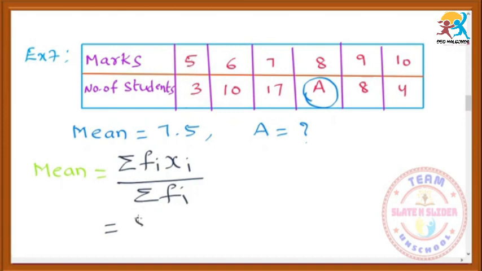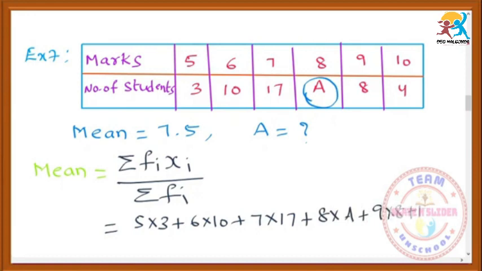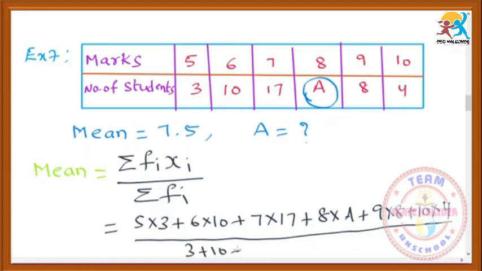5 into 3 plus 6 into 10 plus 7 into 17 plus 8 into A by sigma fi means you have to add all these. 3 plus 10 plus 17 plus A plus 8 plus 4, and the mean, we know the value of mean, so in the place of mean write 7.5.